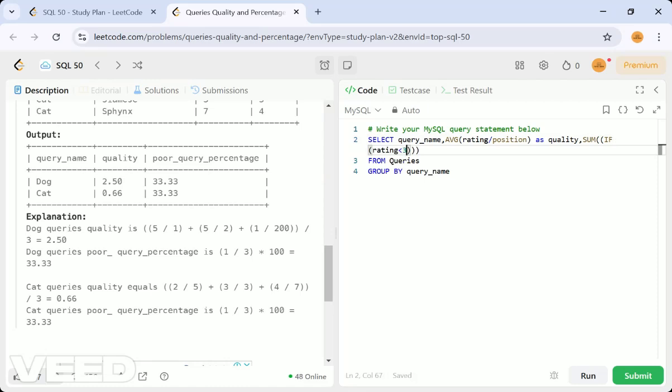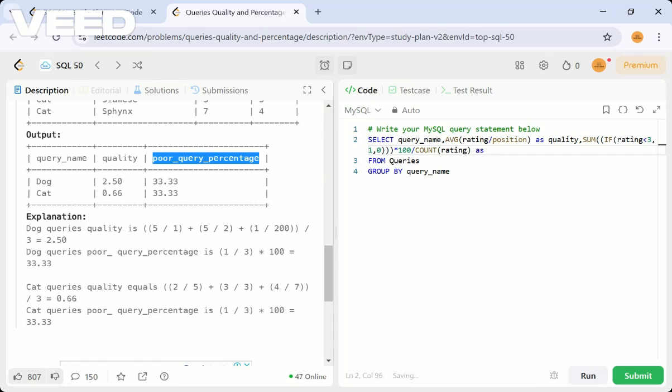So yeah, I have added an IF, which is nothing but the condition less than 3, then 1, or otherwise return 0. So this is the condition, and we have to make the sum of that. So we have to get the percentage, right? So into 100, divided by, so we have to do the count also, right? That is divided by 3, whatever the ratings we have. So rating is now fine. We have to give the alias name for this as poor query percentage.